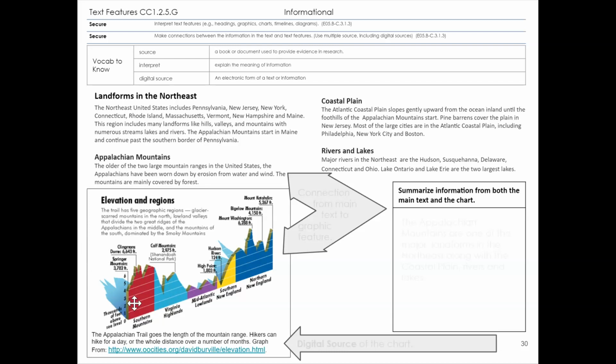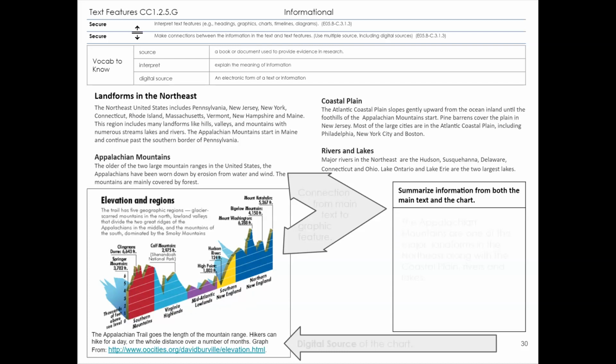So this chart is talking about the Appalachian Mountains, which is in the Northeast, which then connects to the paragraph that's up here. And in it, I can see the Southern Mountains, Virginia Highlands, Mid-Atlantic Lowlands, Southern New England, and Northern New England. So right here, from the purple, yellow, and blue, that would all be included in the Northeast region of the Appalachian Mountains. So we can see how it's really the lowest. And Mid-Atlantic, that would be where Pennsylvania is. So where we live is the lowest, and then it does get higher both in the north and in the south.